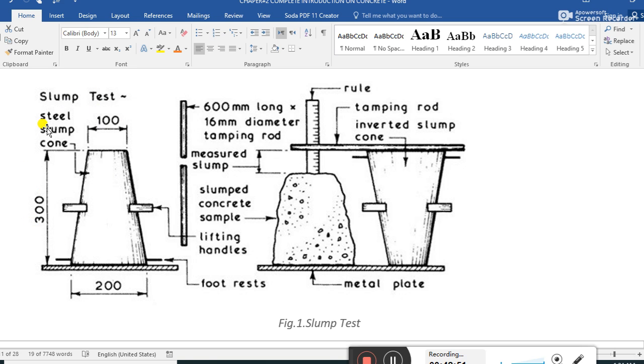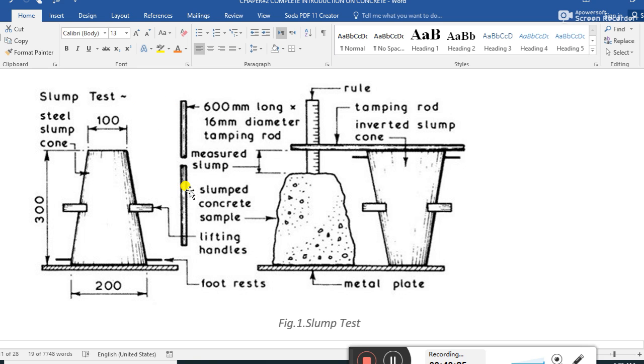Guys, slump test, steel slump cone. This is the steel slump cone. These are the foot ribs. This has two lifting handles. Guys, this is a rod, 600 millimeter long and 16 millimeter in diameter. We call it a tapping rod.